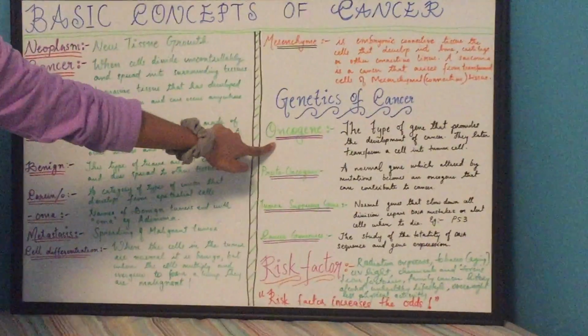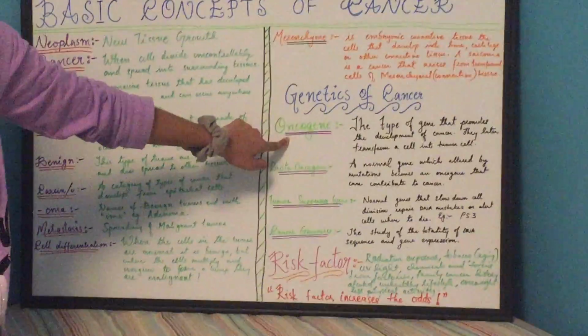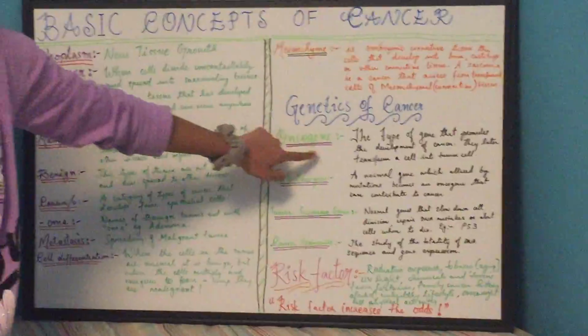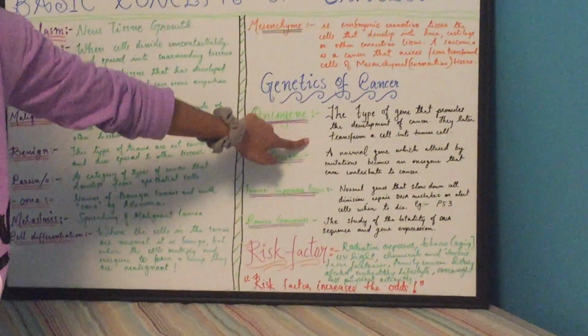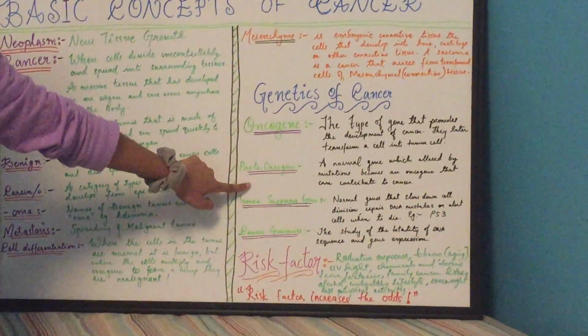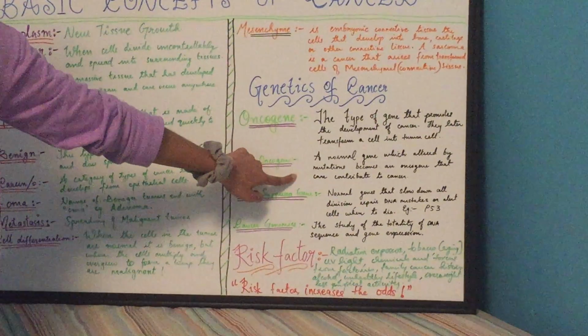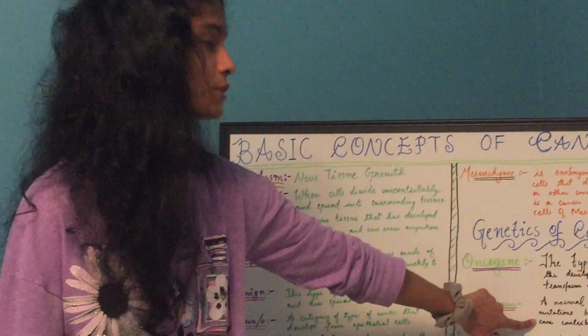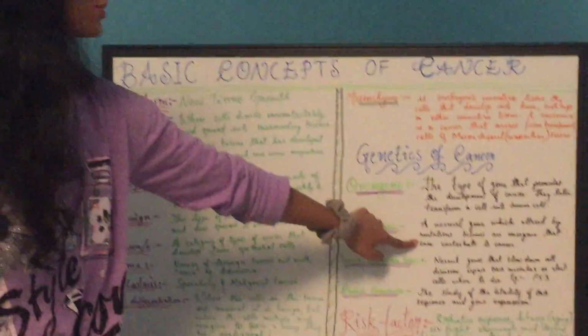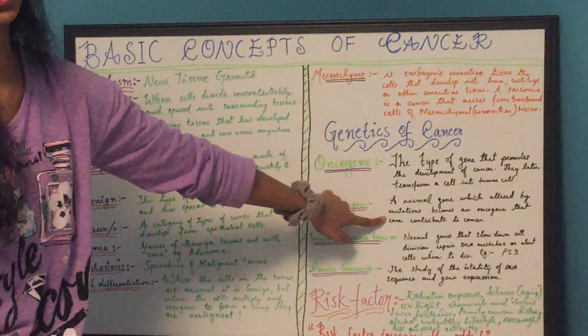Oncogene is known as the type of gene that promotes the development of cancer. They later transform into a cell or into a tumor cell. Proto-oncogene, a normal gene which is affected or altered by mutation, becomes an oncogene that can contribute to cancer.